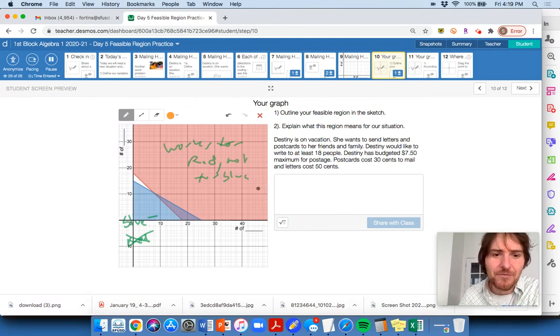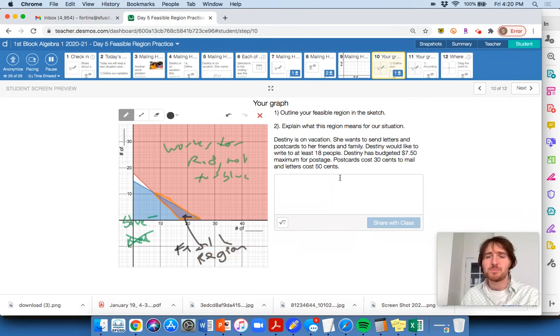All right, so to show my feasible region, what are the combinations he can send? It's going to be that there, down here, and that there. It's not very big, just highlight it. There's my feasible region. Maybe you point to it too. Maybe I'll do this here. Boom. There's my feasible region. It's so hard to draw on this.